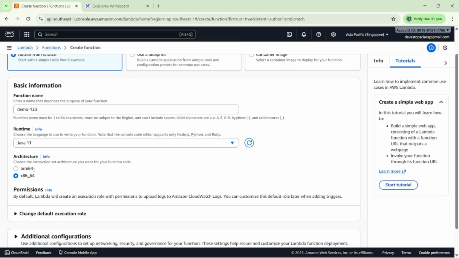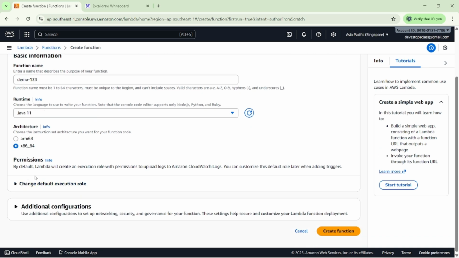After that, you can see the architecture here. I'm selecting x86_64 here.